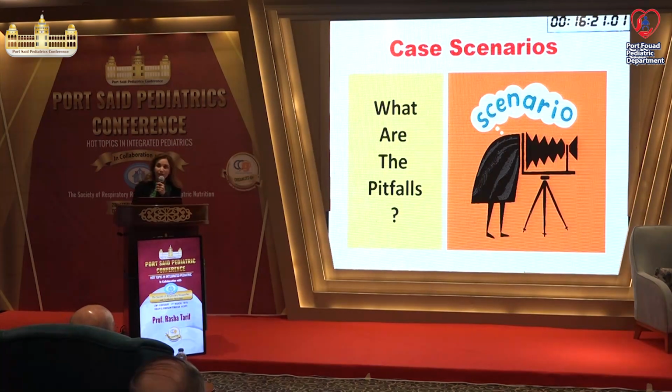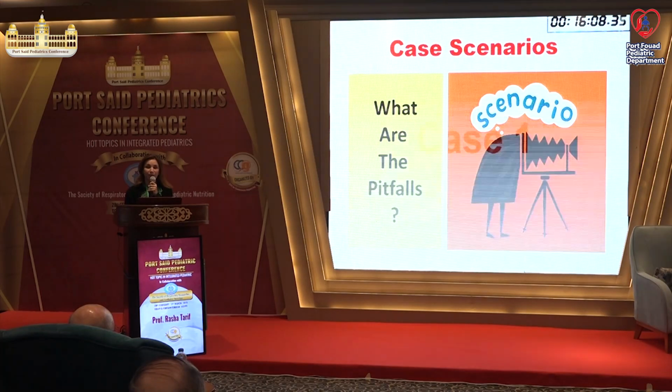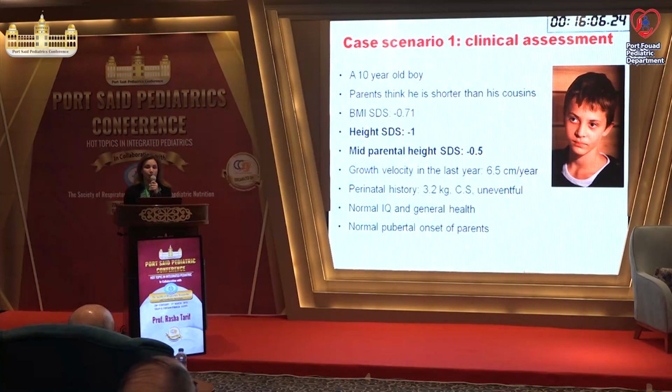So this was the very fast review part, and now let's go to the case scenarios based on what we said. I'll just ask you one question for every case in diagnosis and treatment. What are the pitfalls? And let's make it interactive. Please help me in that. The first boy is a 10-year-old boy. His parents think that he's shorter than his peers.